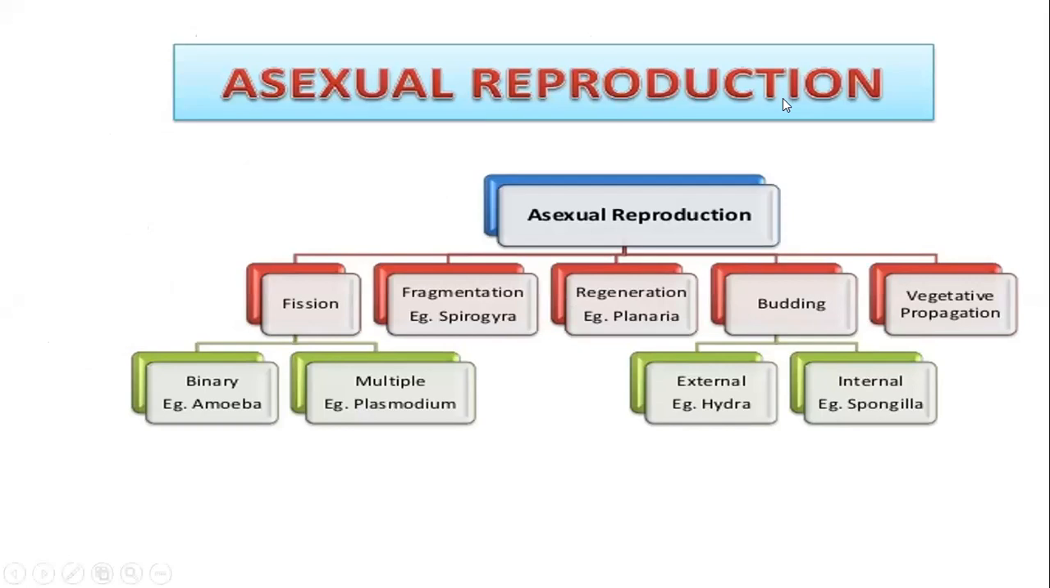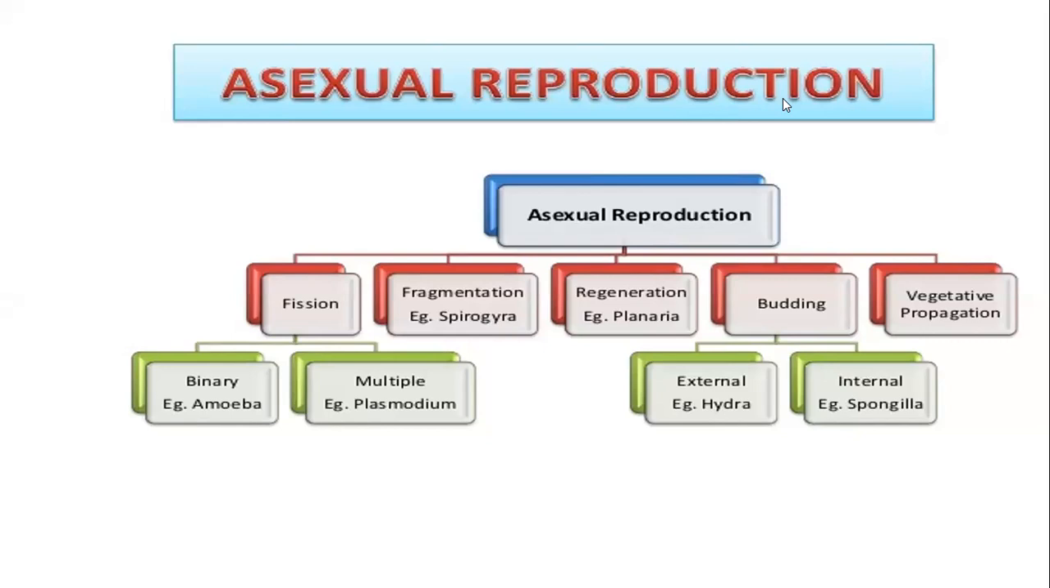So we are talking about asexual reproduction. Asexual reproduction can take place in different organisms in the following way. First, by fission. देखो बेटा, fusion and fission is different. Fission is to break, and fusion is to come together. So here we are talking about breaking. That is fission. We have got two types of fission. We have got binary fission and we have got multiple fission.